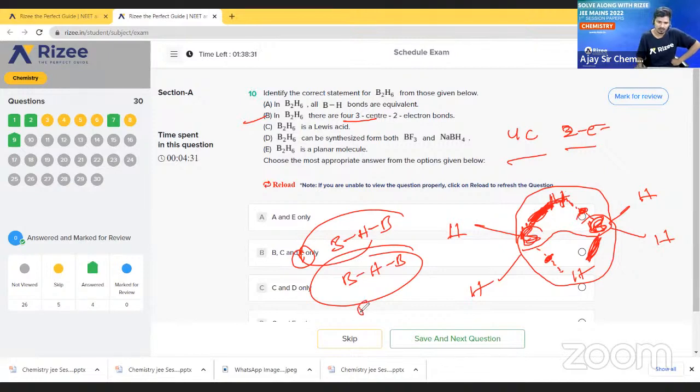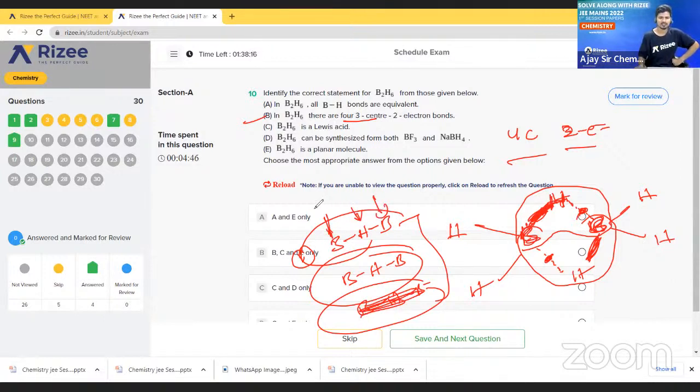Boron, hydrogen, and boron. Sorry, 3 center, BHB, and another one is there, right? Another one is also 3 centers. See here, this is one boron, one center. This is hydrogen, another center. This boron, another center. So 3 center and 2 electrons. Only 2 electrons are there, right? In this bond 2 electrons, in this bond 2 electrons. So 3 center, 2 electrons. So option B is also wrong.